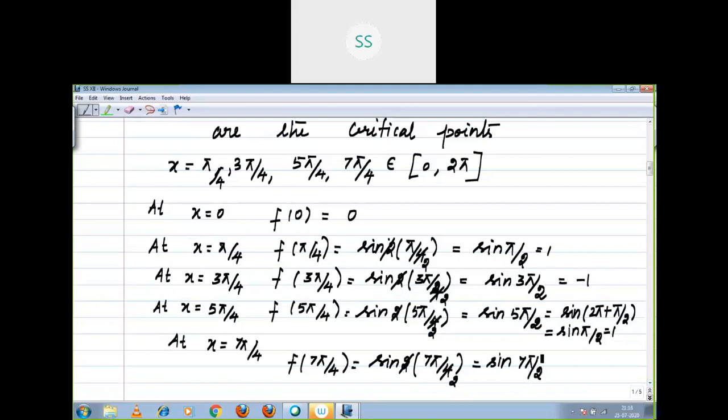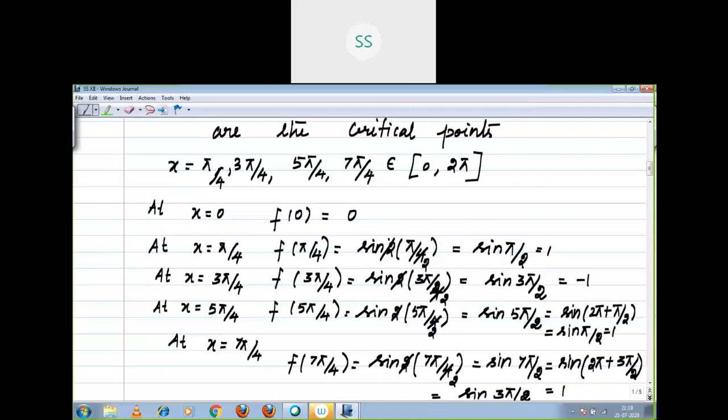How can you split 7 pi by 2? Anyone, if you have an idea, you should tell me. Sine 2 pi plus 3 pi by 2, which is equal to sine 3 pi by 2. Here also again sine 360 degrees plus theta, which is equal to -1.